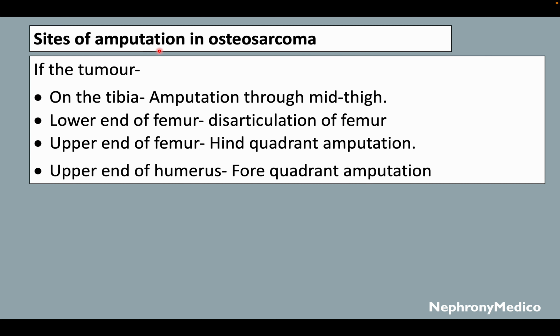Now, sites of amputation in osteosarcoma. If the tumor is on the tibia, amputation through the mid-thigh is done. In case of the lower end of the femur, disarticulation of the femur is done. If in the upper end of the femur, hindquarter amputation is done, and in case of the upper end of the humerus, forequarter amputation is done.